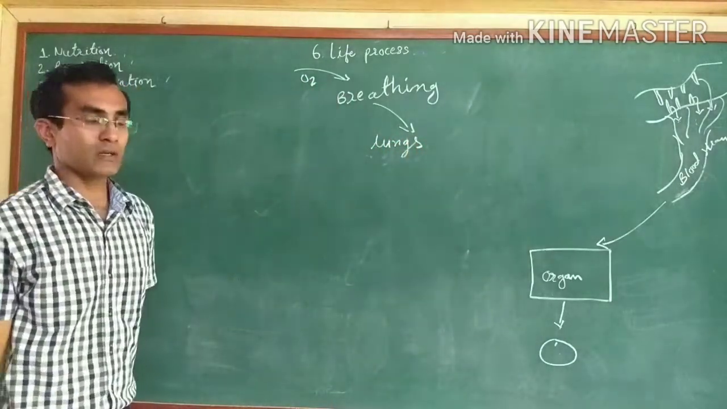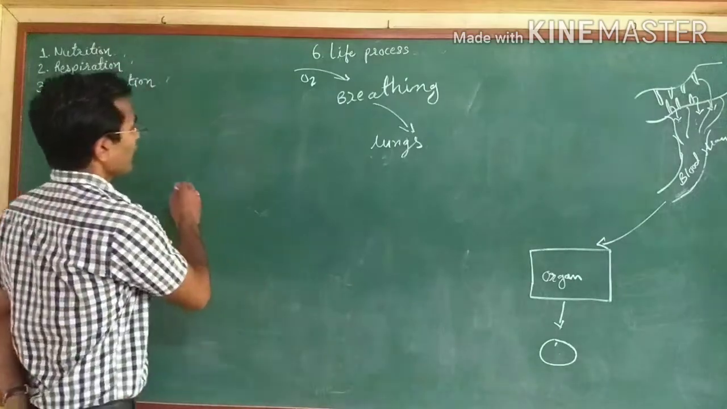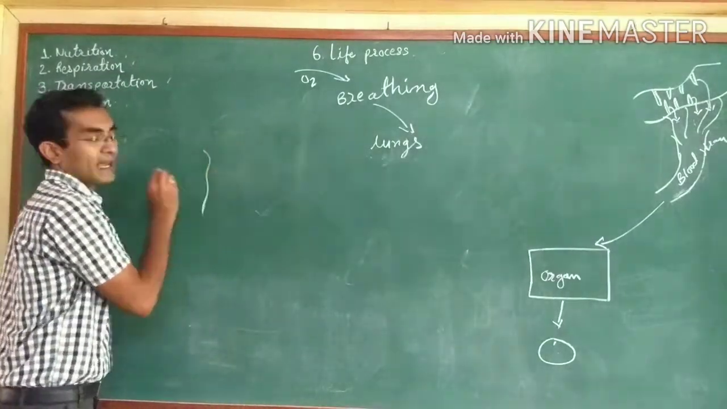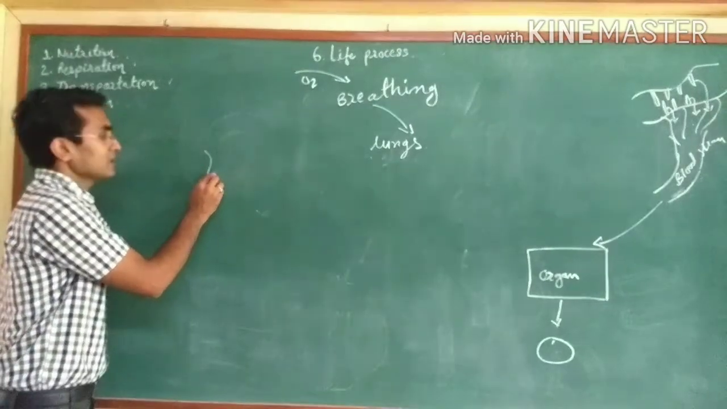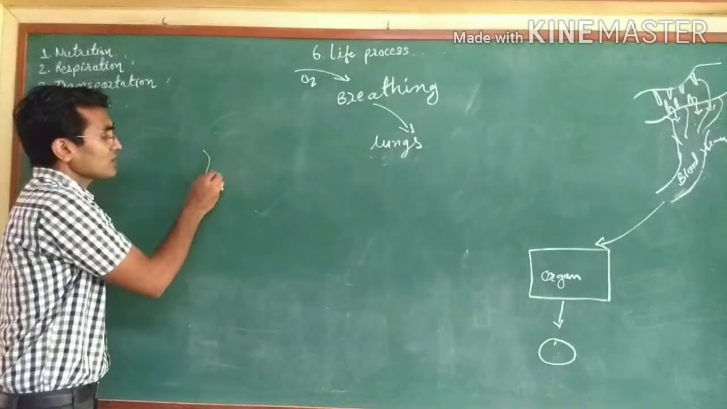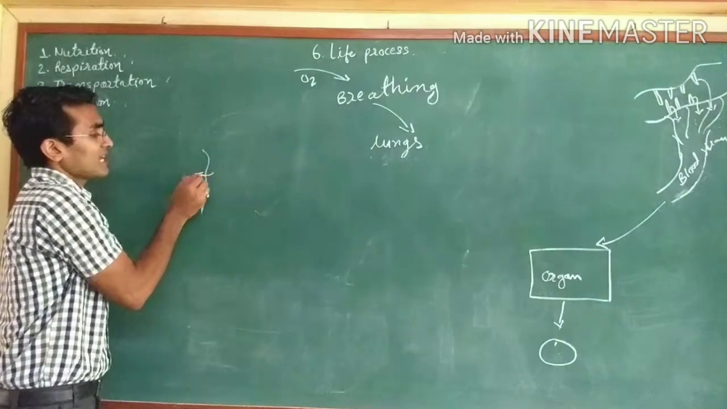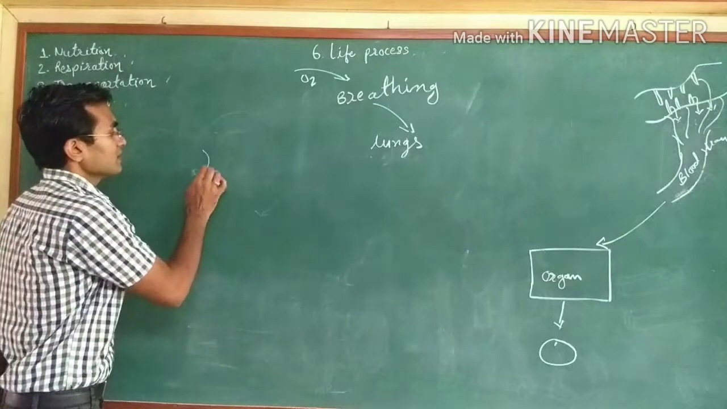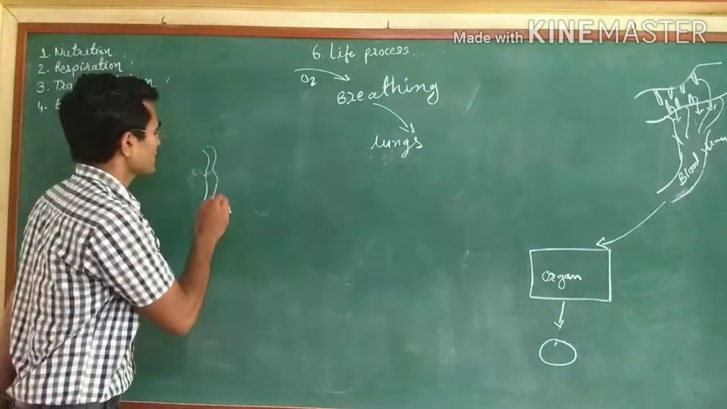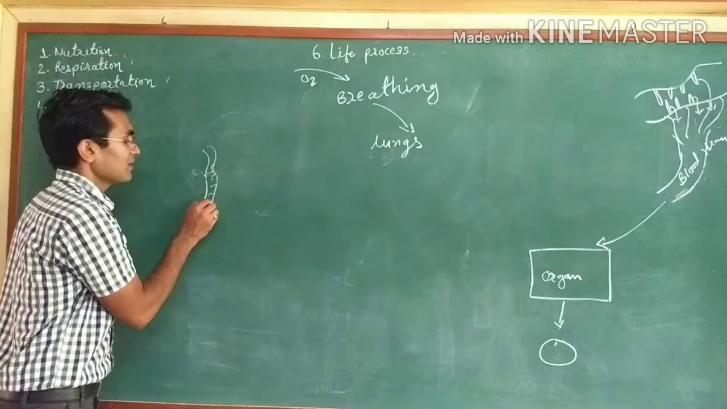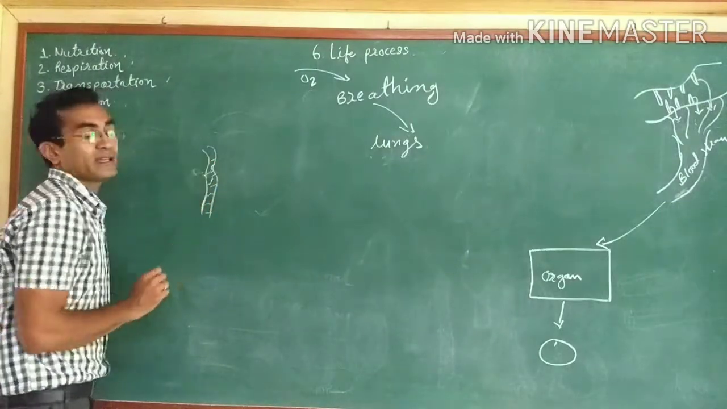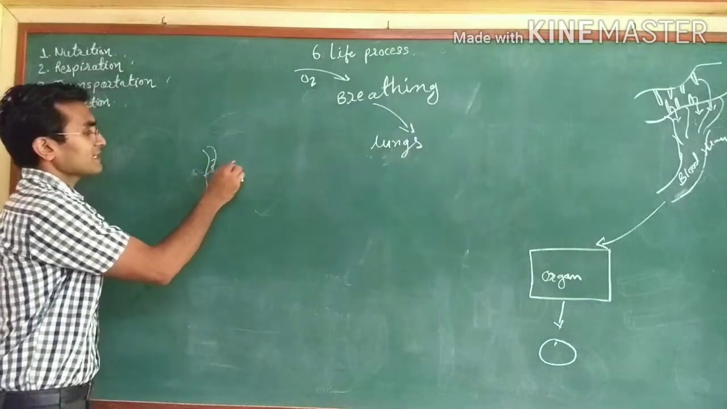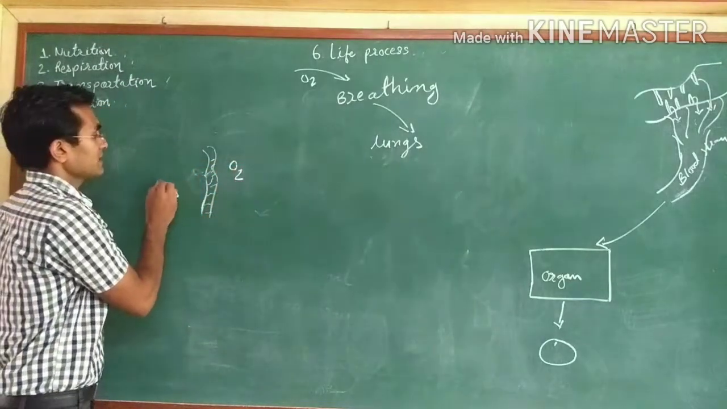Now what will happen over here? Say this is the wall of the lung. Oxygen has entered and reached here. Now this oxygen has to be transported inside the lungs. This transport region has some smaller capillaries, blood capillaries we can say. Oxygen is here in these blood capillaries. This is the lung.